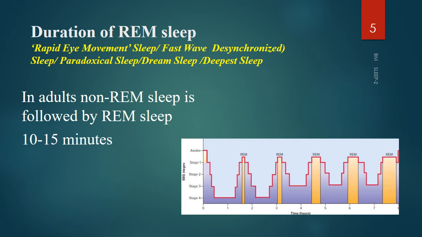So what is the duration of REM sleep? We remember that one sleep cycle constitutes a non-REM sleep and a REM sleep. The total duration is 90 minutes, and the duration of non-REM sleep is 85 minutes. Duration of REM sleep is 5 minutes. Here you can see the duration of REM sleep slowly increases over the cycle. In the first cycle it is a smaller duration. As the cycle progresses, the duration increases and it becomes maximum in the last cycle.